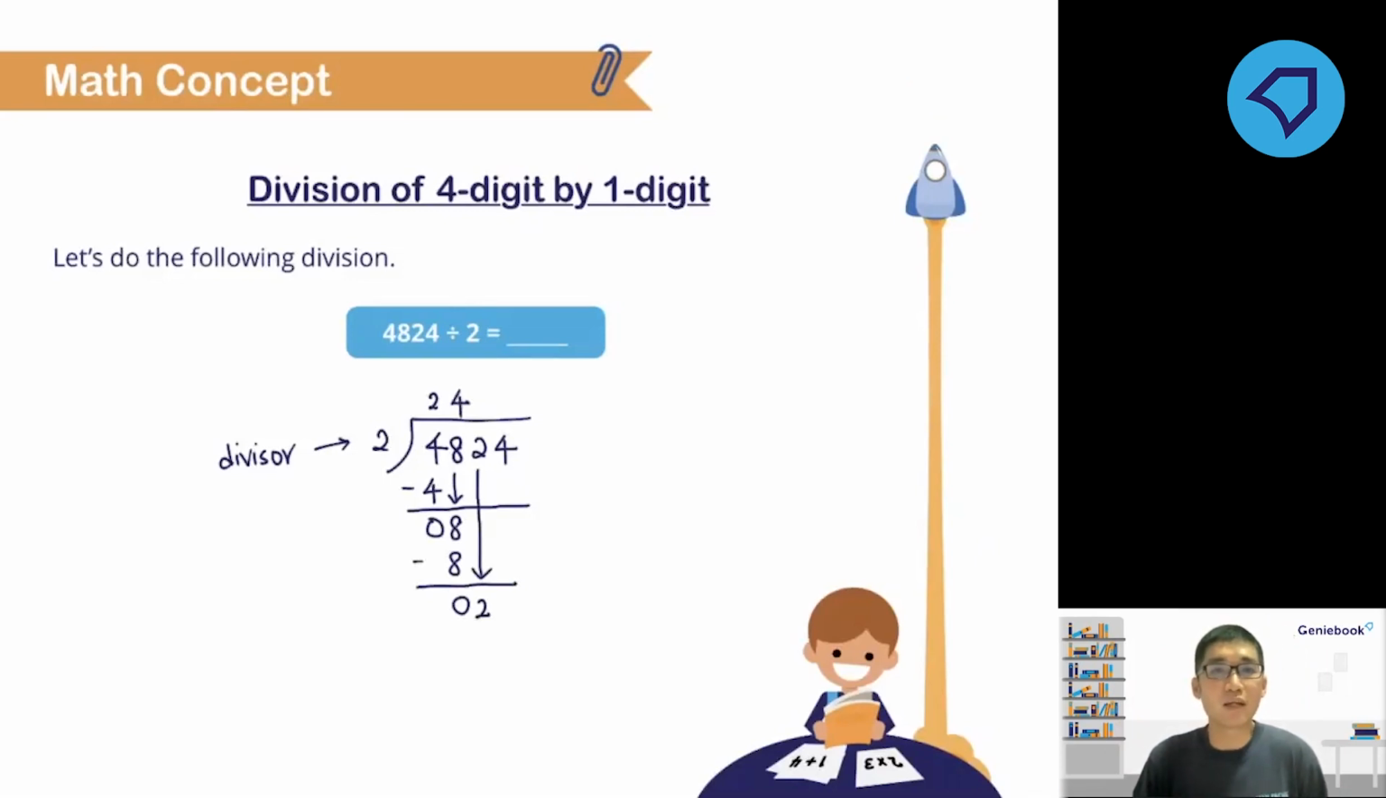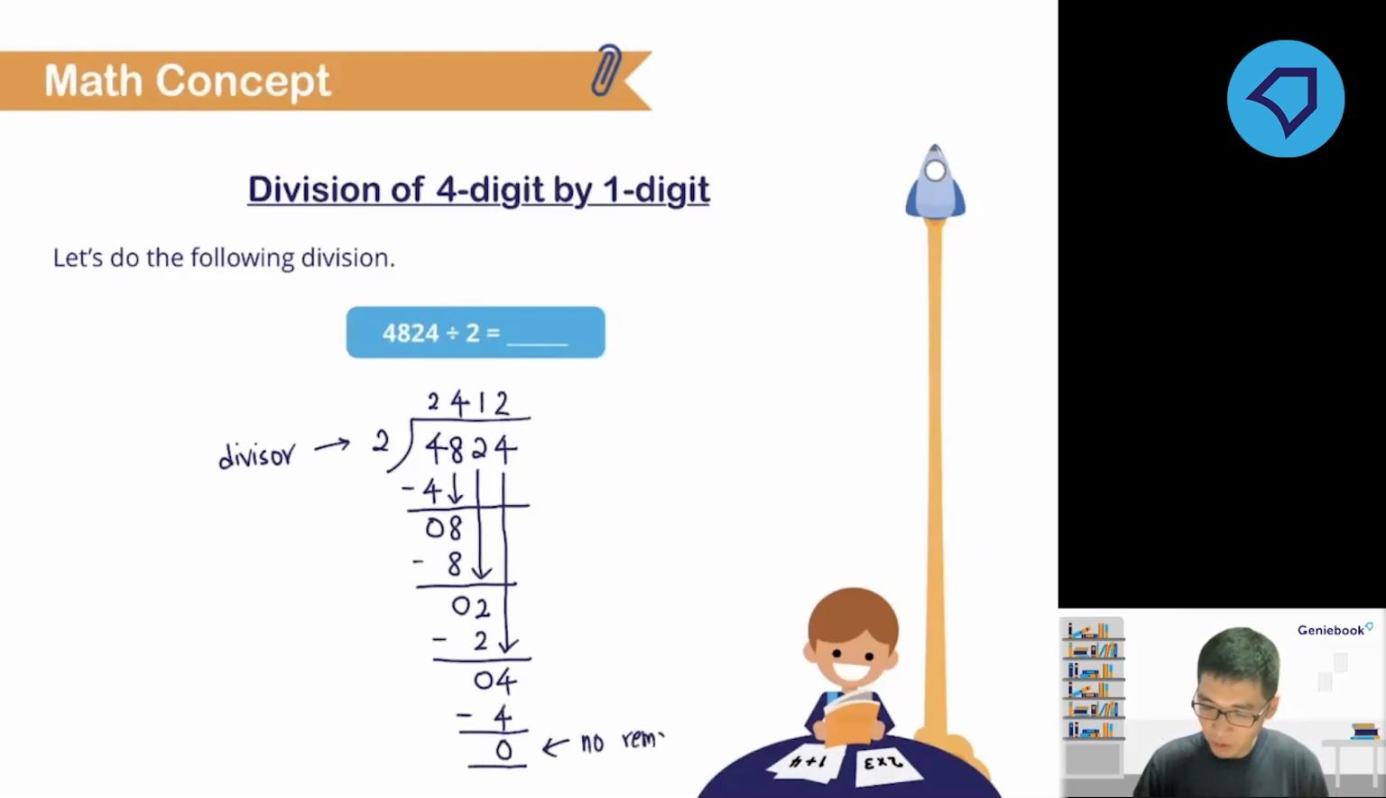Okay, now 2 divided by 2, yep, easy, that's 1. Then multiply 1 by 2, we get 2. Subtract 0. And finally, we bring down the last digit, 4. 4 divided by 2 is 2. Right, so multiply, subtract, and we have no remainder. Right, so we can stop here.